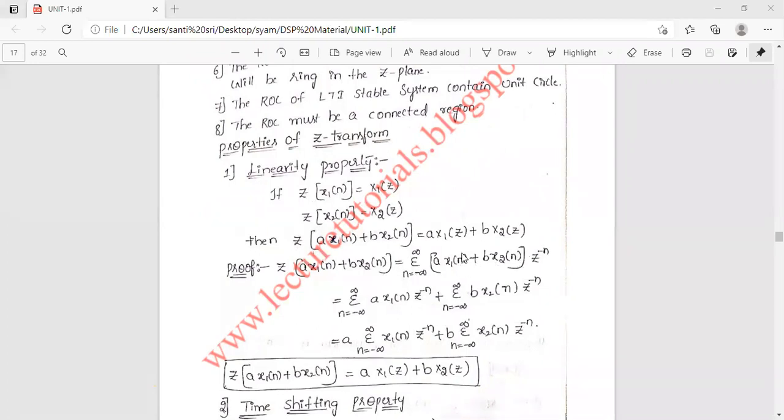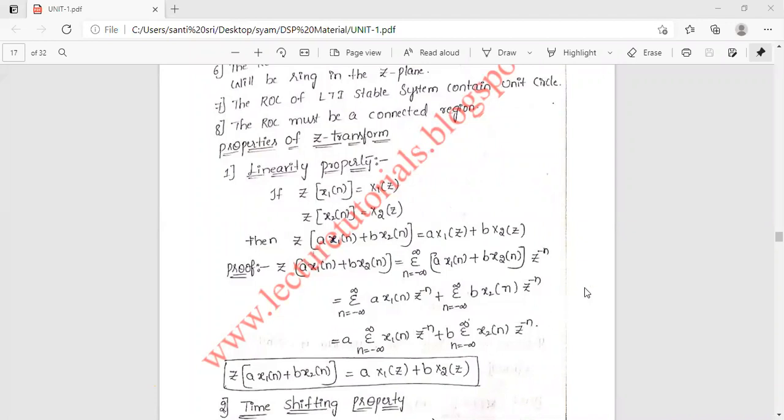So divide it separately: sigma n is minus infinity to infinity a into x1 of n into z power minus n plus sigma n equal to minus infinity to infinity b into x2 of n into z power minus n. Extract a, so a into sigma n equal to minus infinity to infinity x1 of n into z power minus n plus b, extract b outside, so sigma n equal to minus infinity to infinity x2 of n into z power minus n. So this is a into X1 of z plus b into X2 of z. Hence proved.